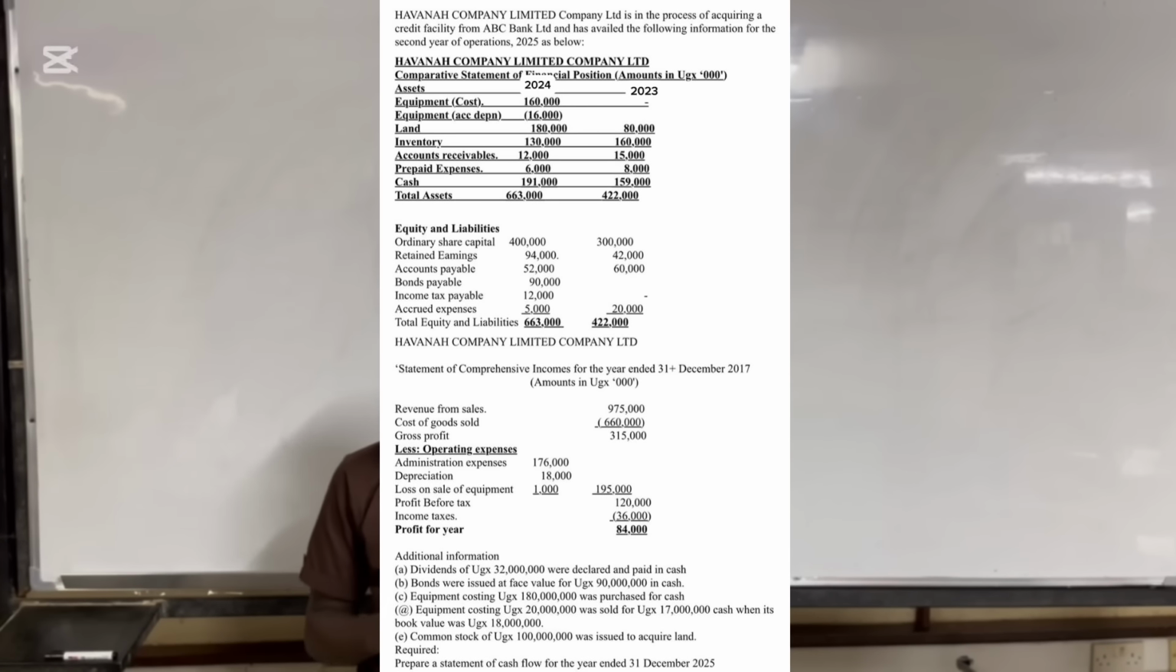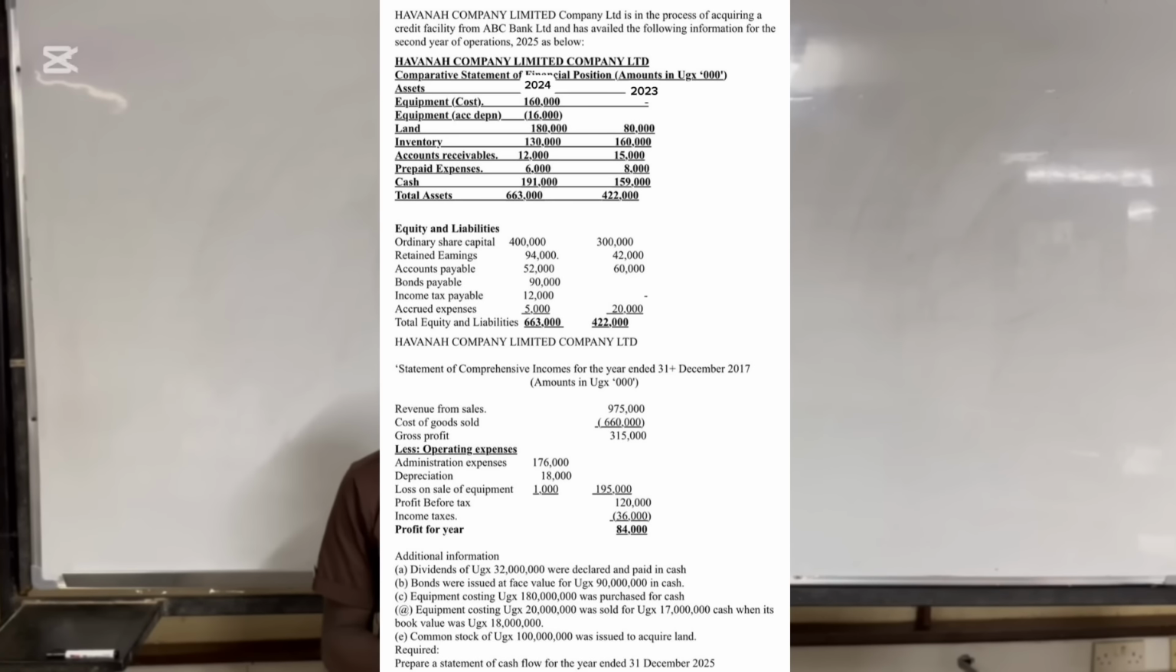Then we have equity and liabilities. We have ordinary share capital 400, and then we have 300 in 2023. Then we have retained earnings of 94,000 and then 42,000. We have accounts payable of 52,000 and 60,000. Then we have bonds payable of 90,000. Then we have income tax payable 12,000 and none in 2023. And then we have accrued expenses of 15,000 and 20,000. So we have total equity and liabilities of 663,000 for 2024, and then 422,000 for 2023.